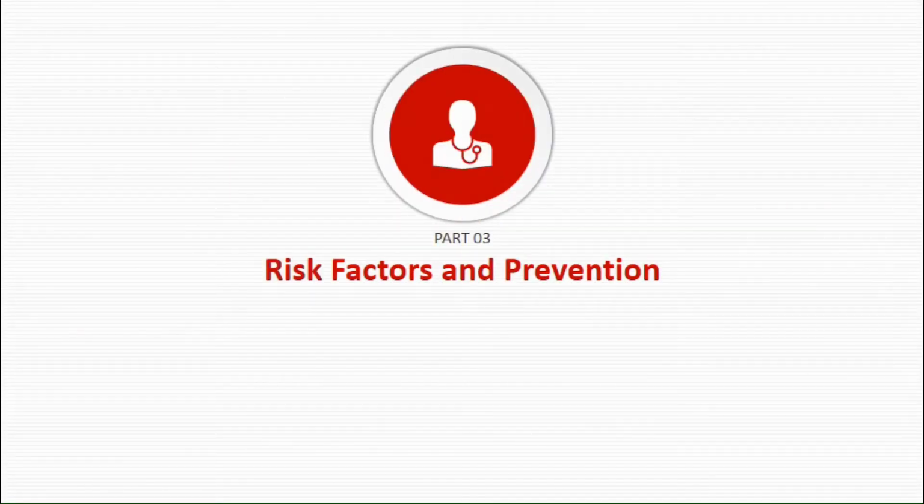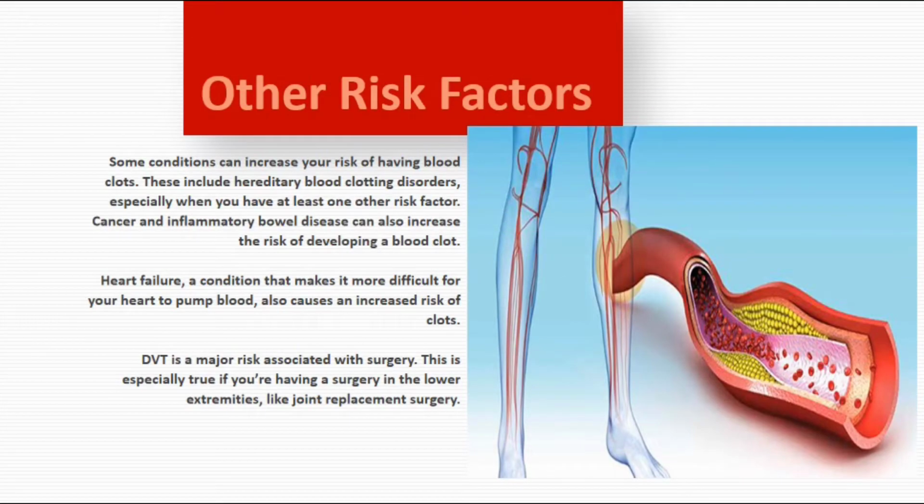It is very important for us to know the risk factors of DVT and how we can prevent it from occurring. Risk factors include hereditary blood clotting disorders. Cancer and inflammatory bowel disease can also increase the risk of developing a blood clot. Heart failure, a condition that makes it more difficult for your heart to pump blood, can cause an increased risk of clots. DVT is a major risk associated with surgery. It is especially true if you're having surgery in the lower extremities, like joint replacement surgery.